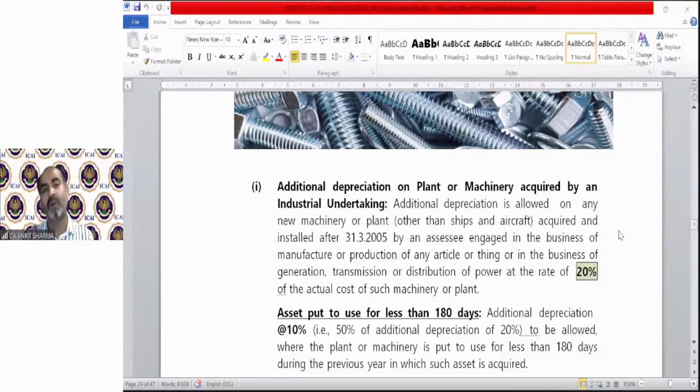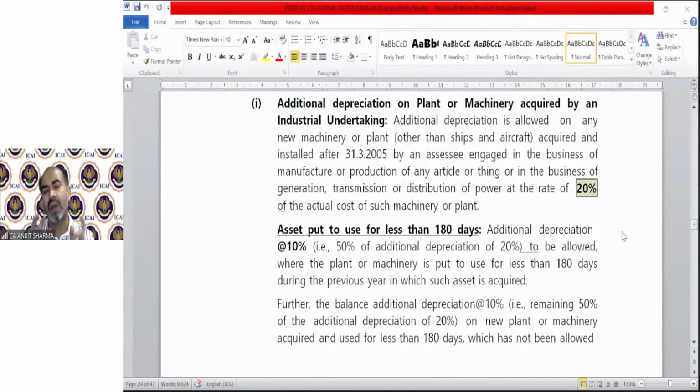So it is provided for any manufacturing unit, or those units in the generation, transmission, or distribution of power, with an extra rate of 20% of the actual cost of such machinery or plant. The additional depreciation is 20%. For example, if there is any plant and machinery on which the normal depreciation rate is 15%, then you can claim 15% as normal depreciation and 20% as additional depreciation. So a total of 35% you can claim as depreciation, inclusive of additional depreciation.